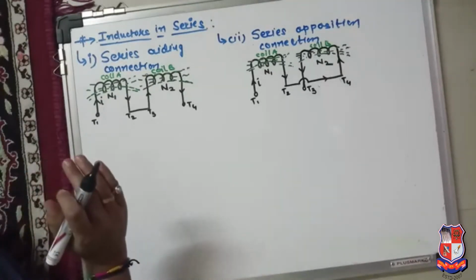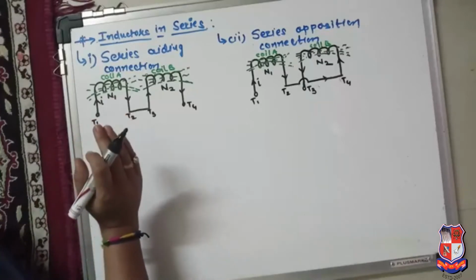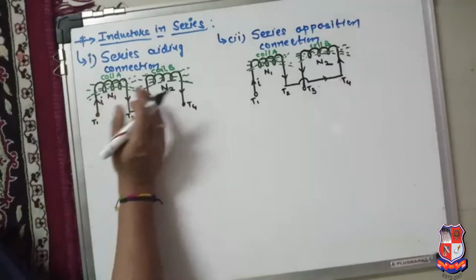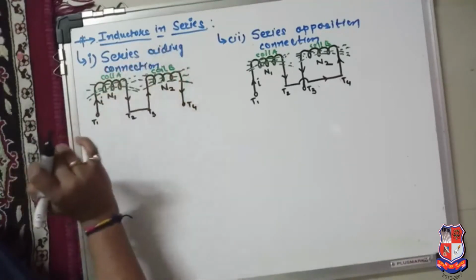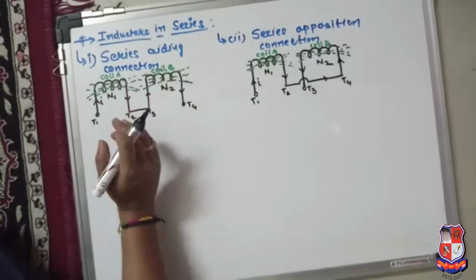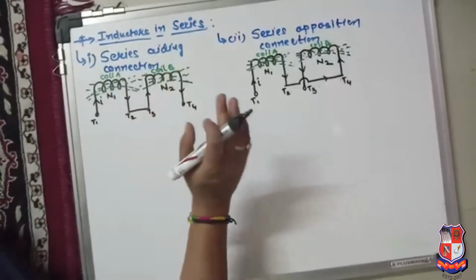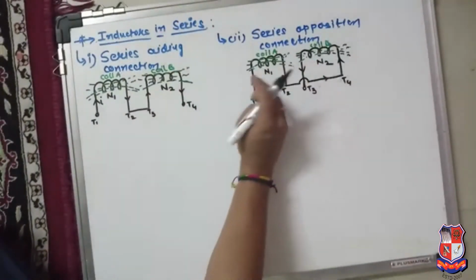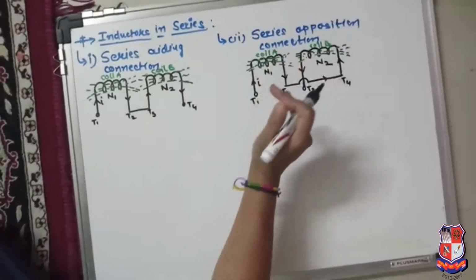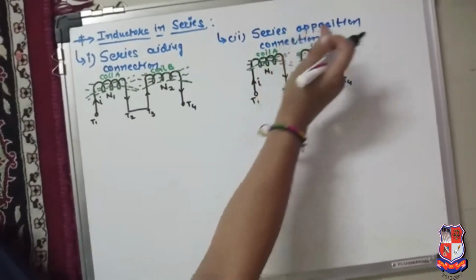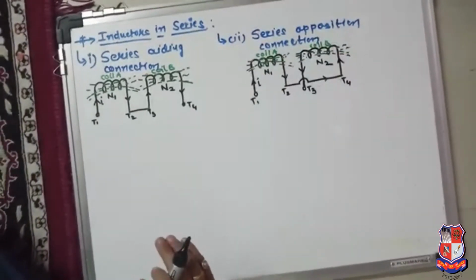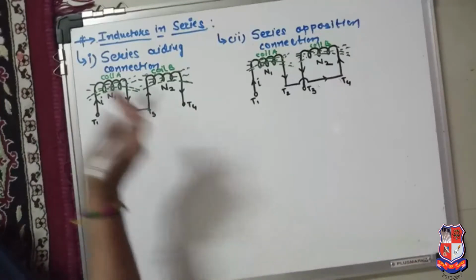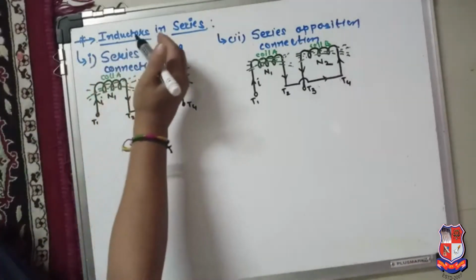In one connection, the fluxes produced by both the coils help each other, which is called a series adding connection, or you can say cumulative connection. And in the other possibility, the fluxes produced by both the coils oppose each other, which is called a series opposition connection, or you can say differential connection. Today we are going to discuss both connections in brief. Take the first case, that is the series adding connection.